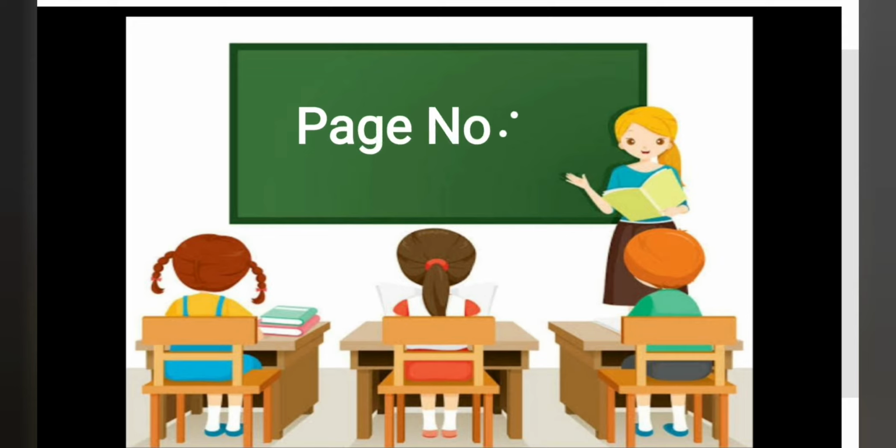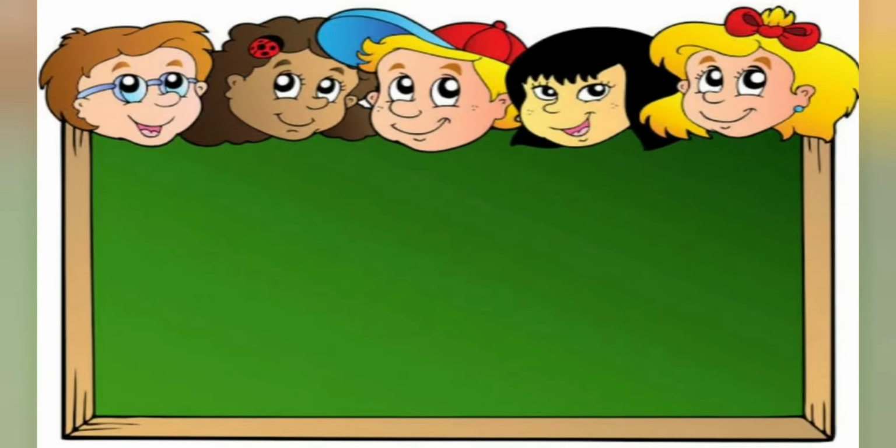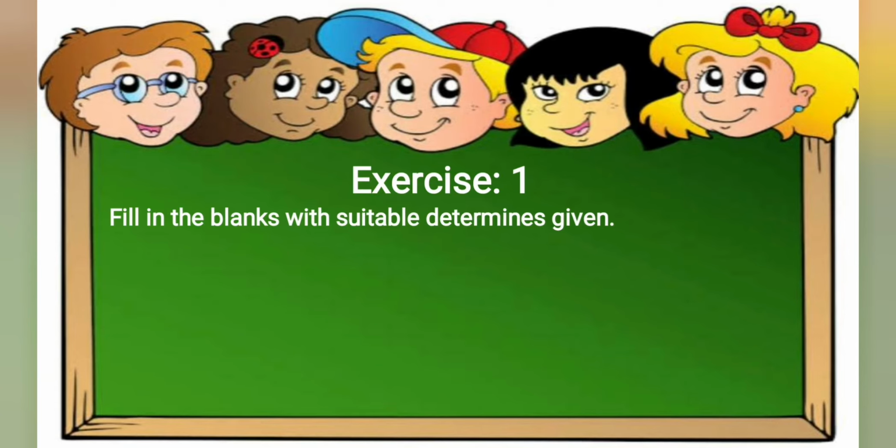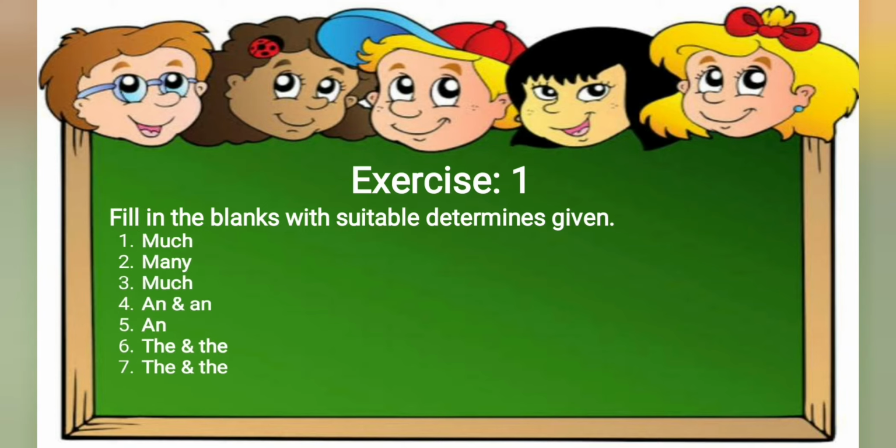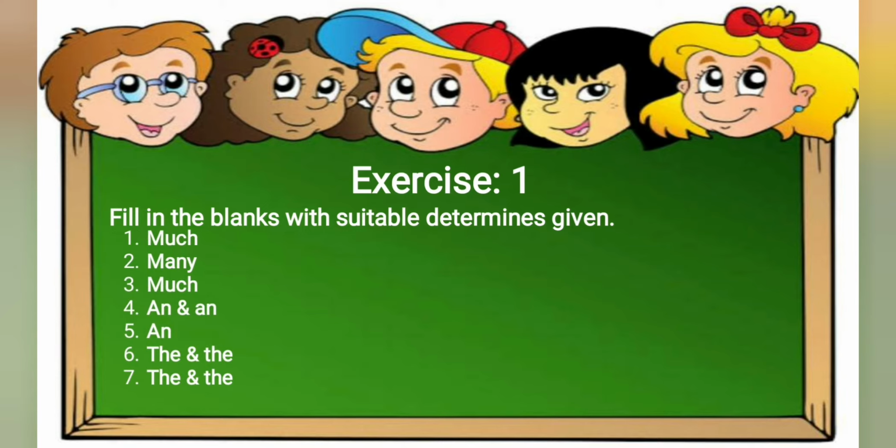Take the pencil in your hand to write all the answers or to fill the blanks in the textbook, and you need not repeat it in any notebook. In exercise 1, they have asked us to fill in the blanks with suitable determiners given. So, answers are here on your screen.